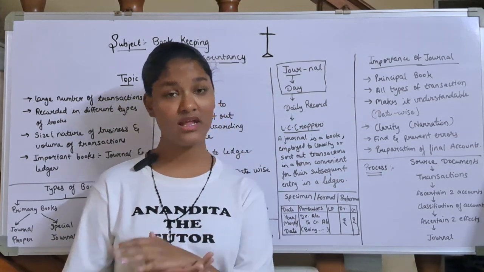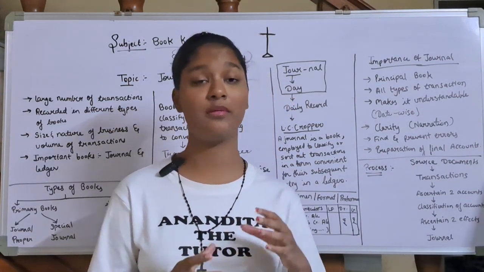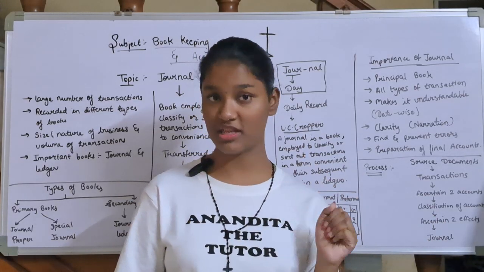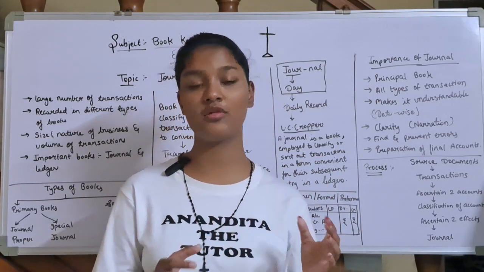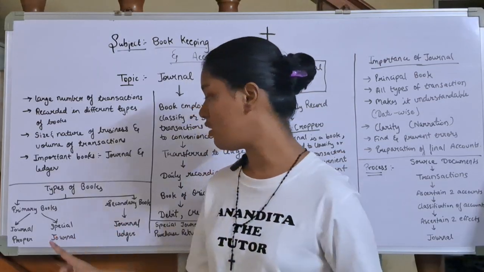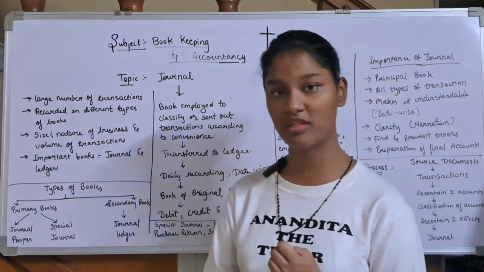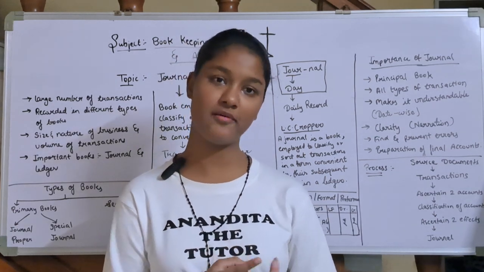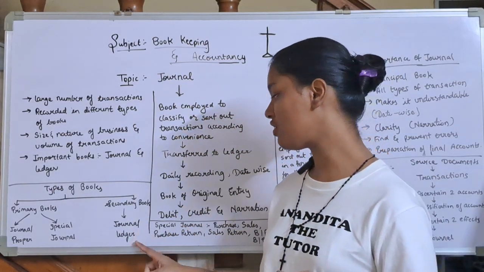We have learned that there are many transactions in a business. Whenever you start a business, there are many transactions. It's very difficult to remember all those transactions. So what do we do? We record them in the books. Now in which book do we record? There are many types which we have learned. Primary, secondary. In primary we have journal proper, and then we have special journal. In special journal there are purchase books, sales books, purchase returns books, sales returns books, bills receivable book, and bills payable book. Then we learned secondary books, that is ledger.